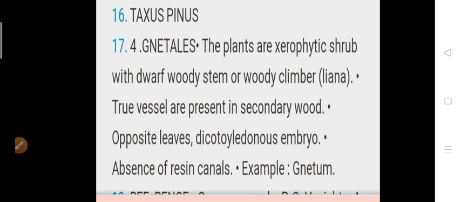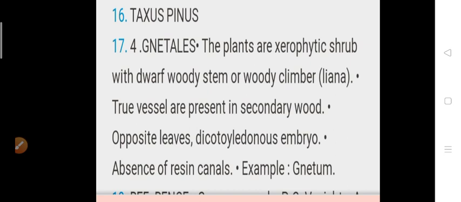Two cotyledons in the embryo are present in this order and resin canals are absent in the wood. These Gnetales are considered the connecting link between gymnosperms and angiosperms. Gnetum belongs to this order.